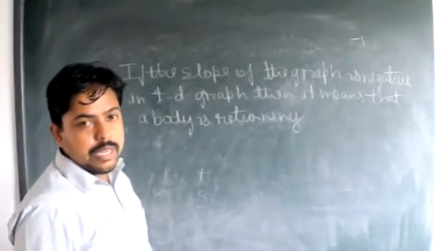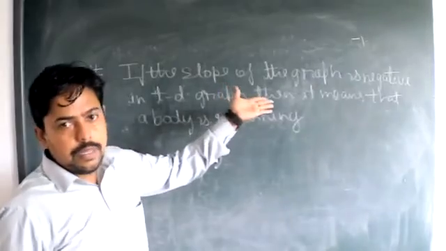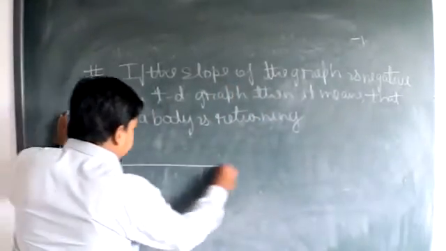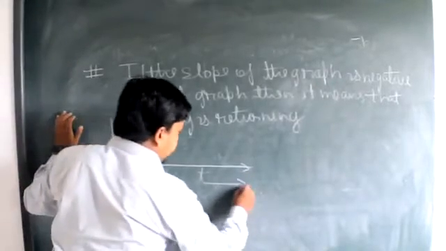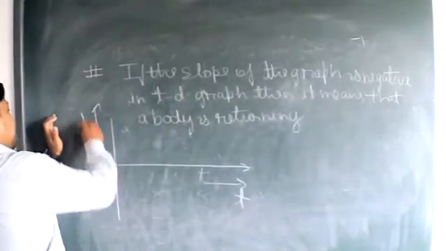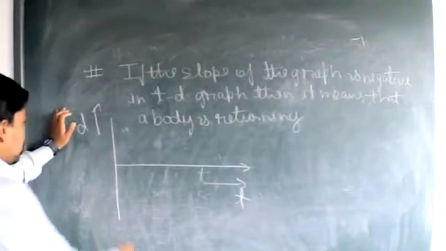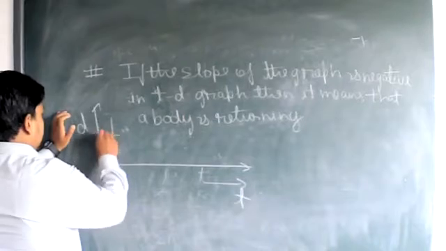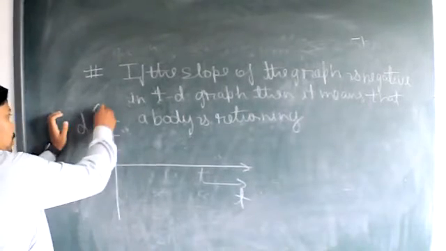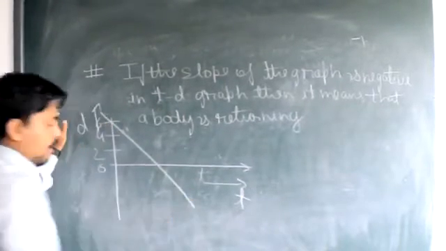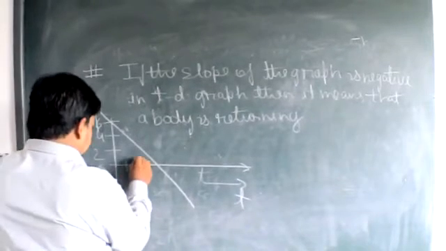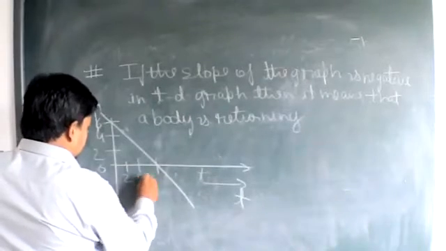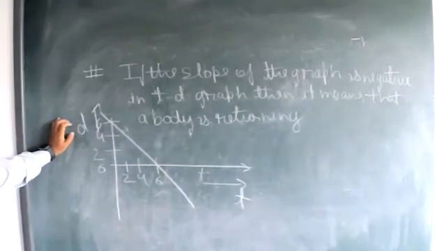While we plot such a graph in which the slope is negative, what does negative mean? Let us see this graph. This is the time parameter and this is the displacement parameter. Name the displacement as 0, 2, 4, 6 like this, and let this be time 2, 4, 6.